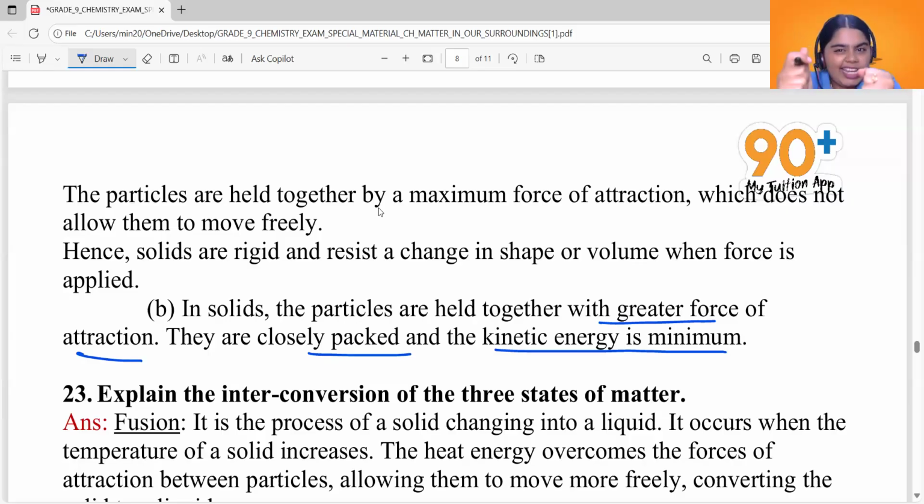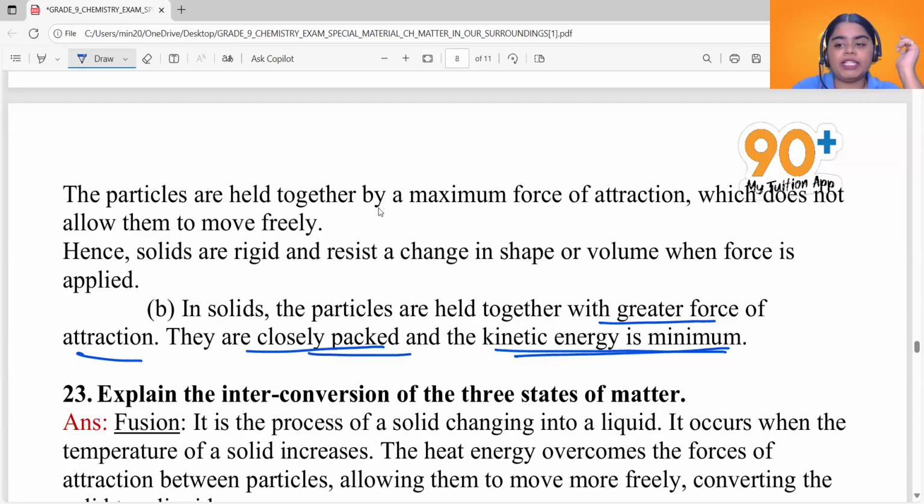Okay, this increased force of attraction between the particles will not allow the solid particles to move freely. So you can say solid particles have greater force of attraction, they are closely packed, and the kinetic energy is minimum, which means they are rigid. They have a definite shape. Rigid means they have the ability to maintain the shape. Okay, so that's all about question number 22.